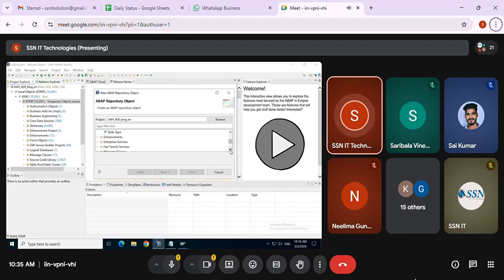Then I want to create the program and all. Where can I create? You can go to the source code library. Expand it. ABAP class SE24, ABAP function group SE80 you are creating, ABAP function module SE37 you can create, ABAP include SE38 you are going to create, ABAP program SE38 you are creating, ABAP interface which is SE24 itself you are going to create. All these you can create from the source code library.